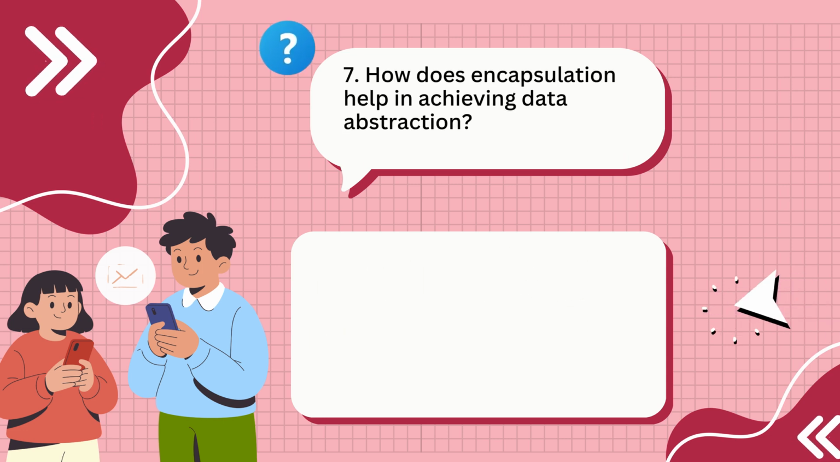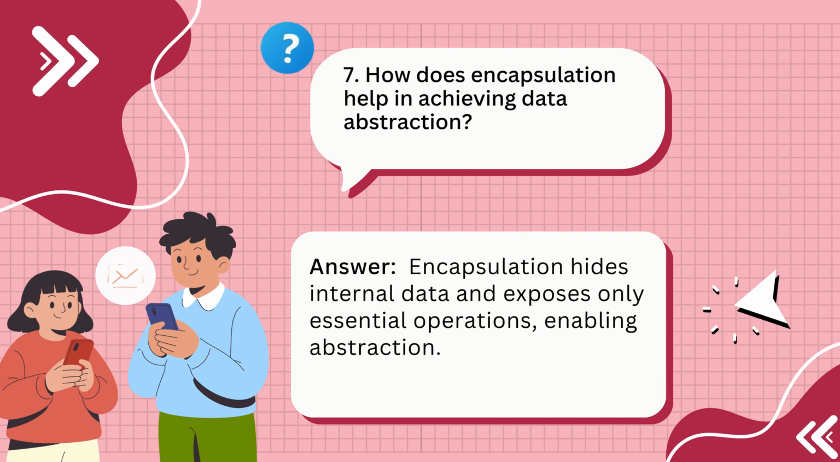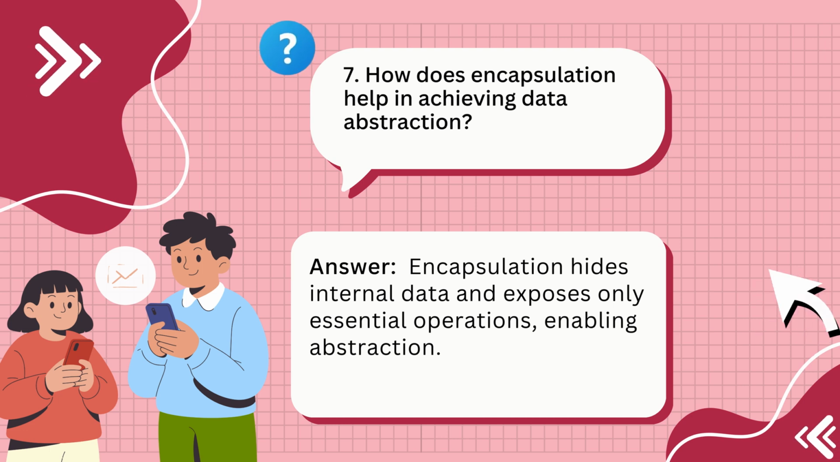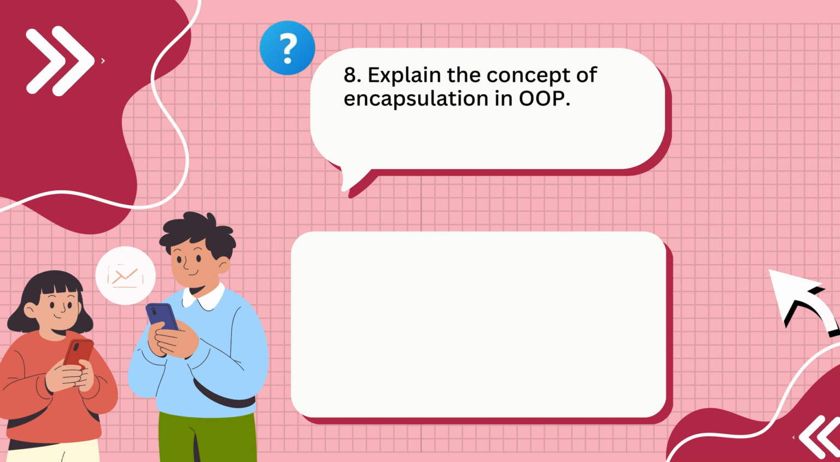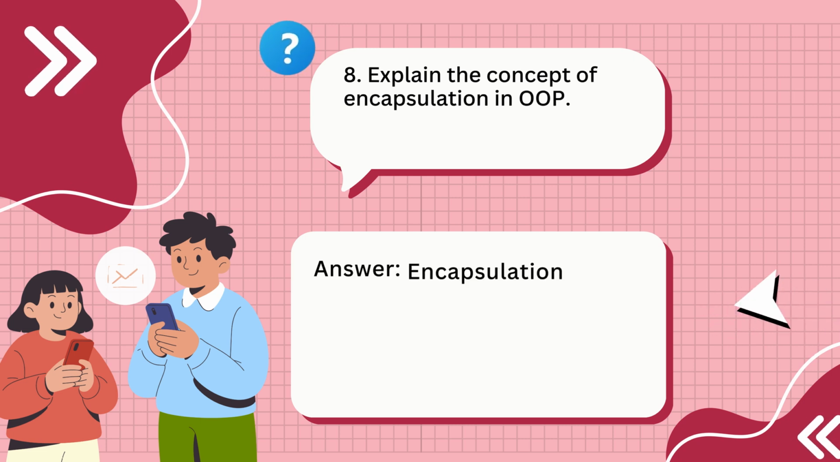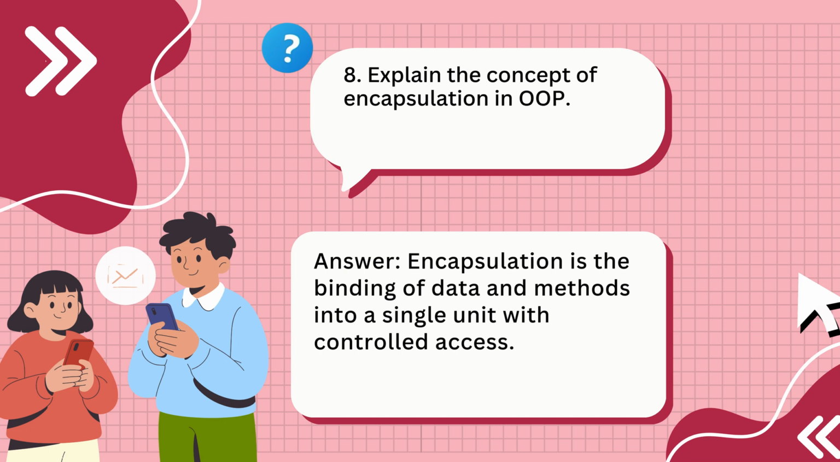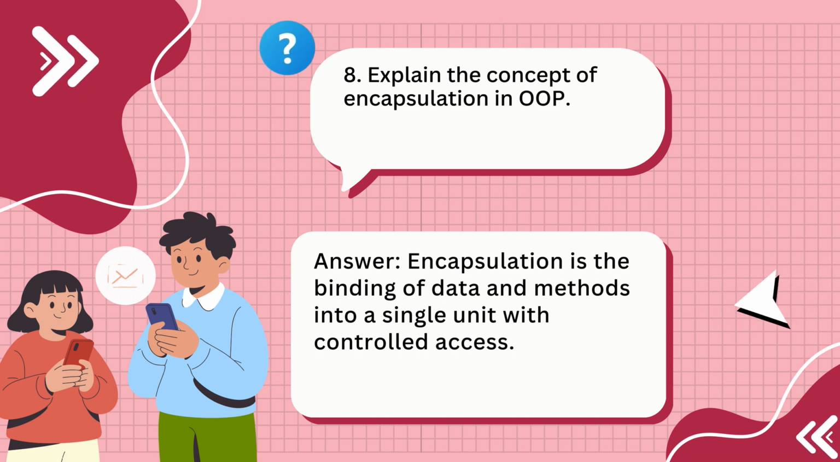7. How does encapsulation help in achieving data abstraction? Answer: encapsulation hides internal data and exposes only essential operations, enabling abstraction. 8. Explain the concept of encapsulation in OOP. Answer: encapsulation is the binding of data and methods into a single unit with controlled access.